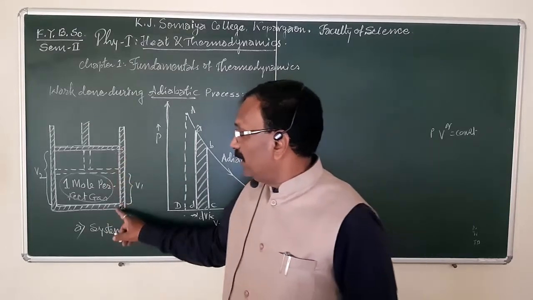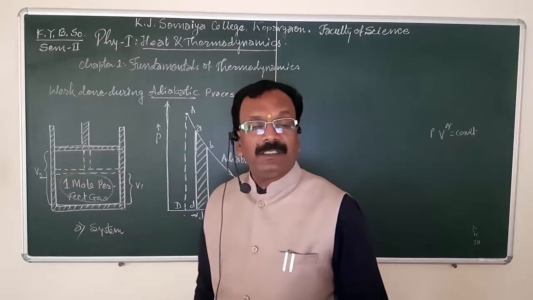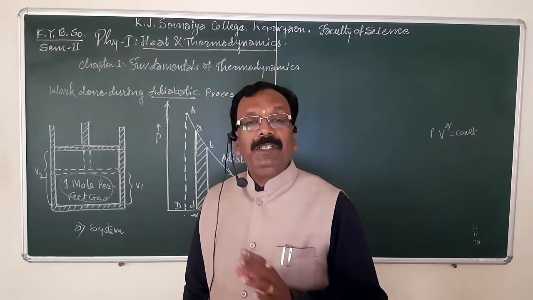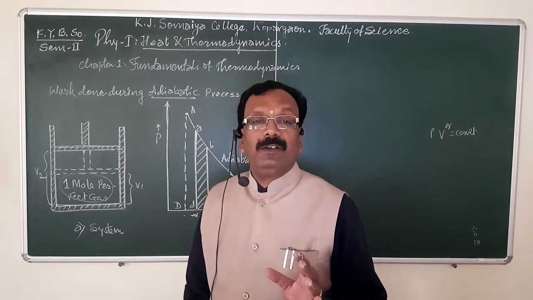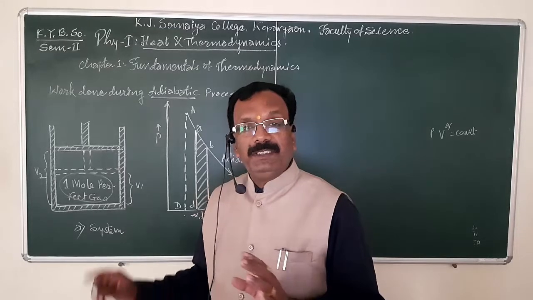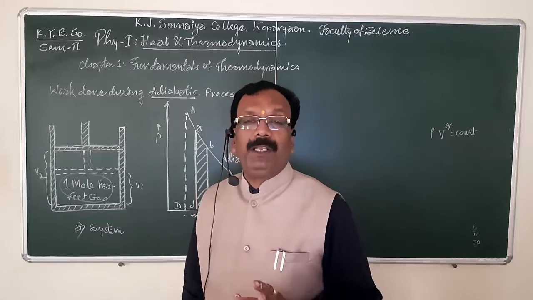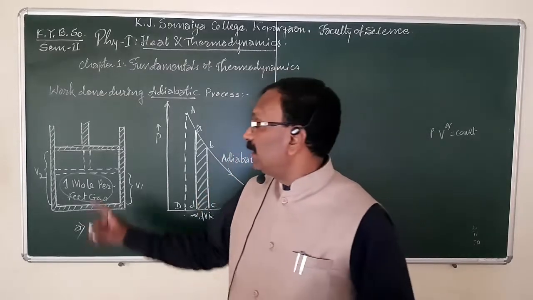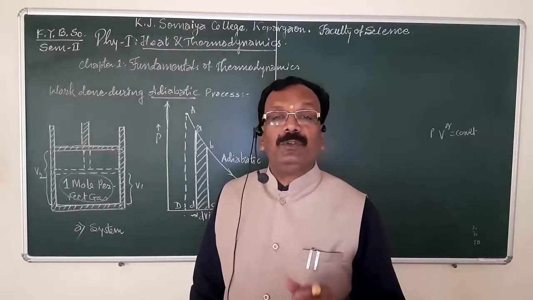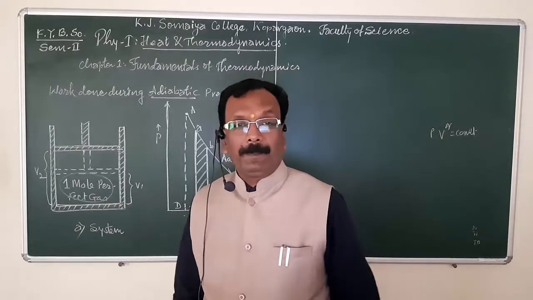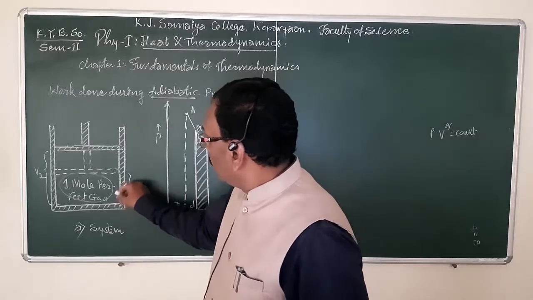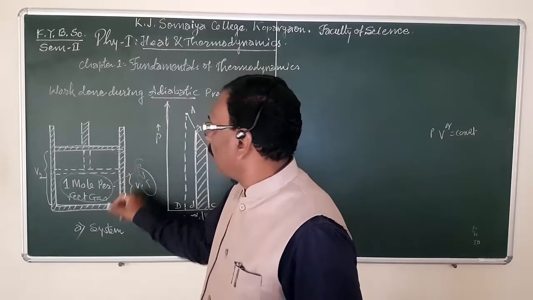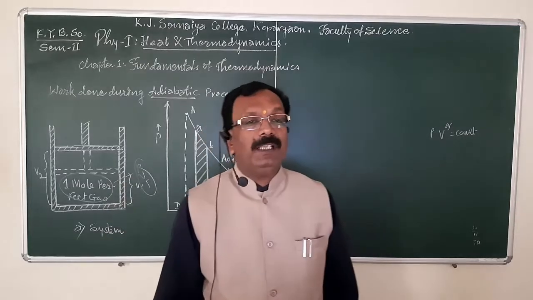The walls of the cylinder as well as the metal of the piston are perfectly insulated, so that there will be no thermal contact between system and surrounding. In simple words, we can say that the system is totally isolated from the surrounding. Let P, V and T be the pressure, volume and temperature of the gas respectively.